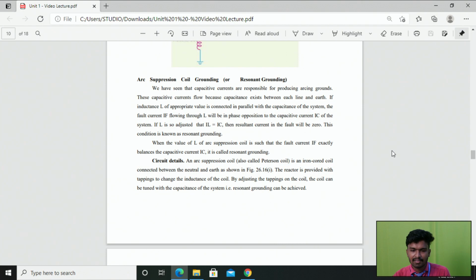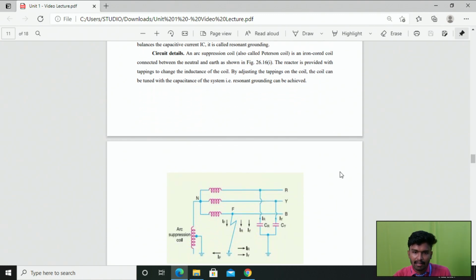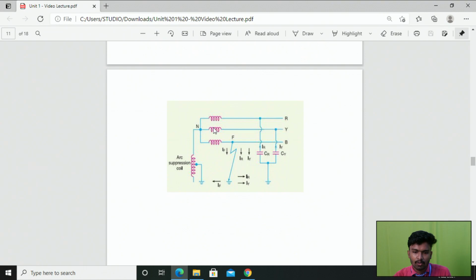Resonance condition is nothing but the capacitive current being equal to the inductive current, right? So when the value of L of the arc suppression coil is such that the fault current I_F exactly balances the capacitive current I_C, it is called resonance grounding, right? Then you can look at this circuit. Here an arc suppression coil is shown, also called a Peterson coil, which is connected between the neutral point and the ground, right?